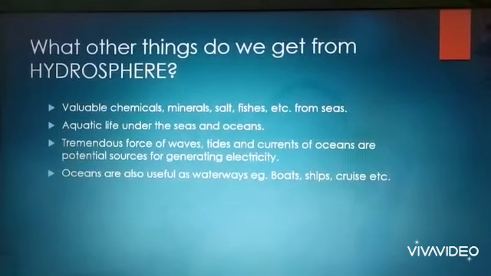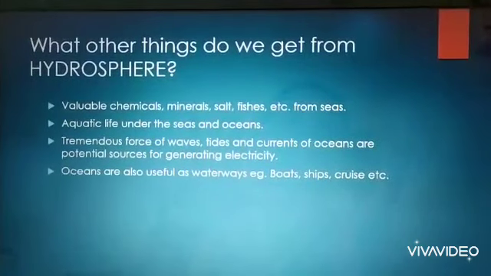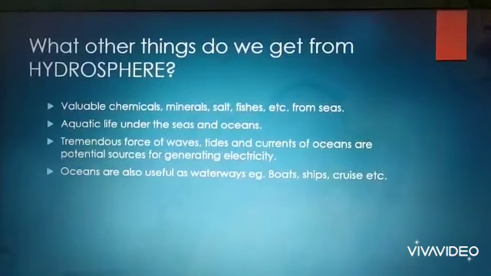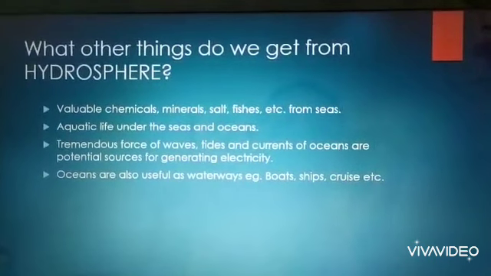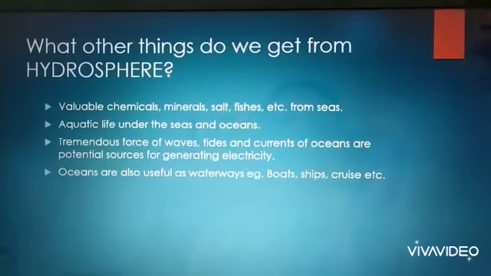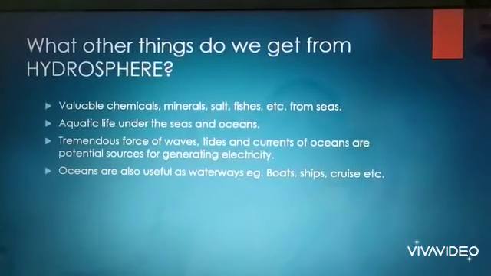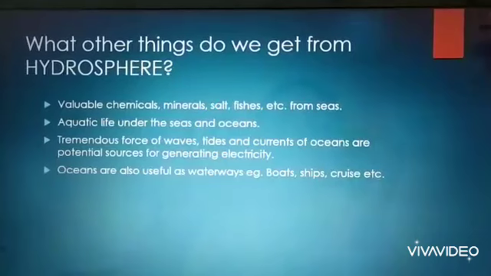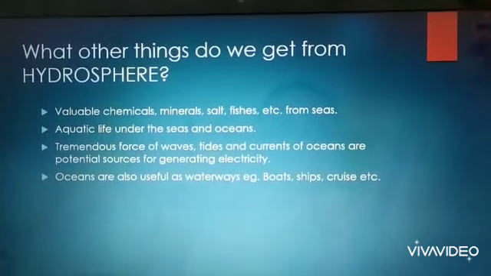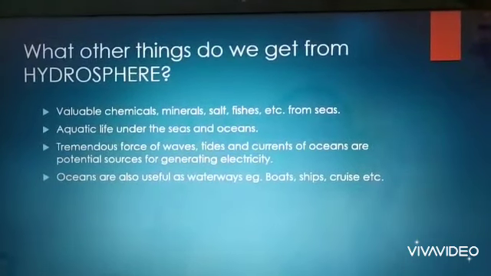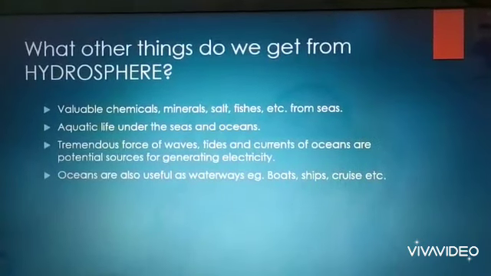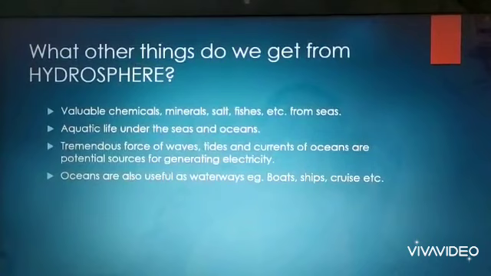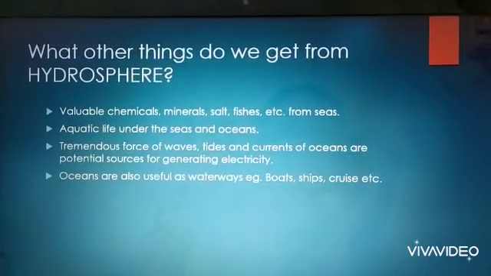The tremendous force of waves, tides and currents of oceans are potential sources for generating electricity. We know that the waves come at a high speed, and the tides and currents of the ocean are useful for generating electricity. Oceans are also useful as waterways. For example, boats and ships and cruises can take us from one place to another.